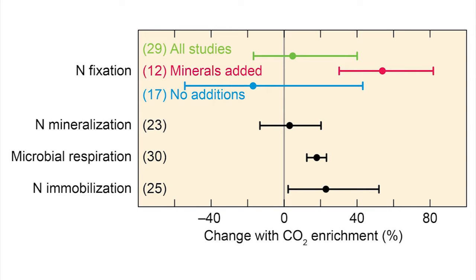Plants under carbon dioxide enrichment initially grow faster and release more carbohydrates to soils. In response to the input of additional energy, soil microorganisms become more active, respiring on average 18% faster than under ambient atmospheres. As soil microorganisms become more active, they remove more nutrients from the soil. Iron and molybdenum, both of which are required for nitrogen fixation, may become scarce and nitrogen fixation may decline.